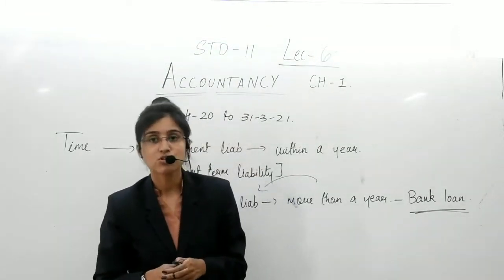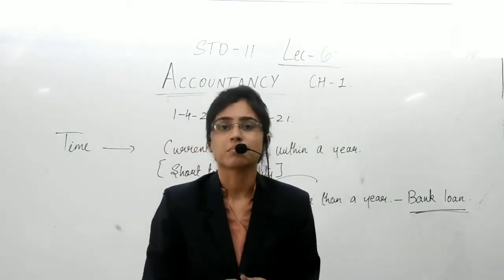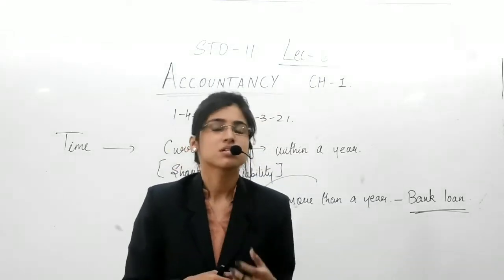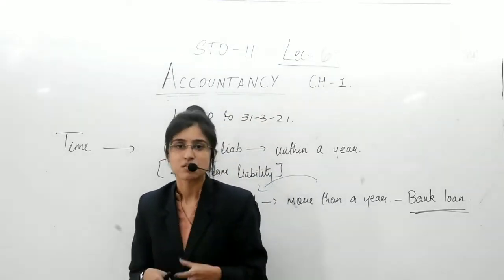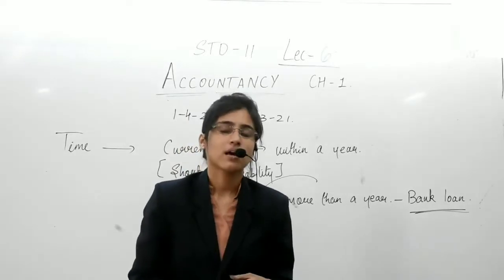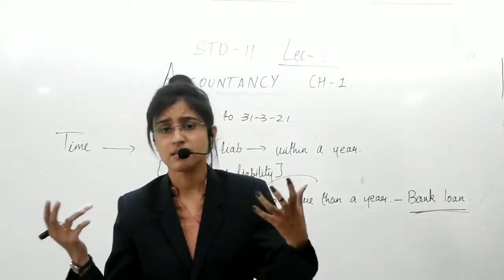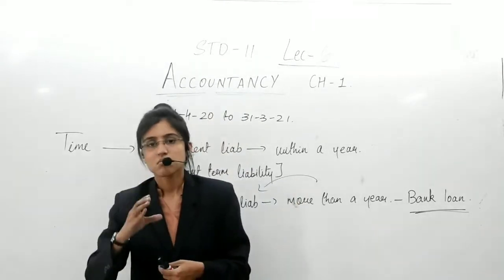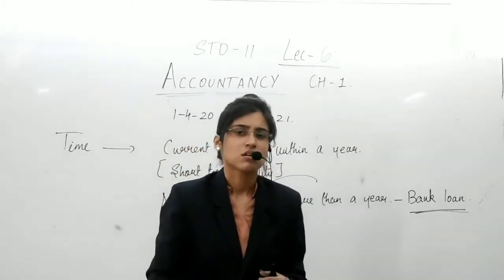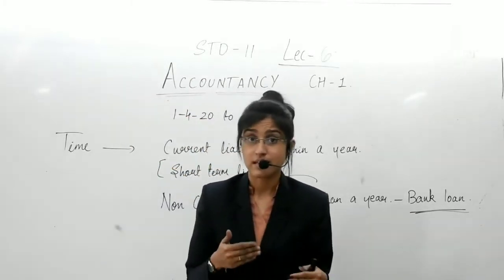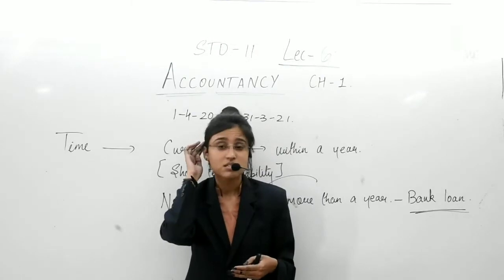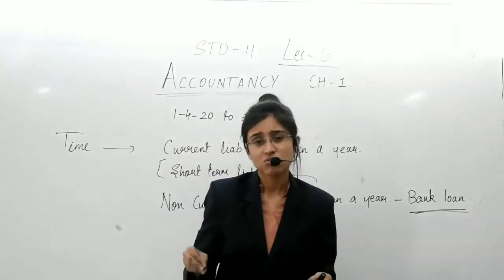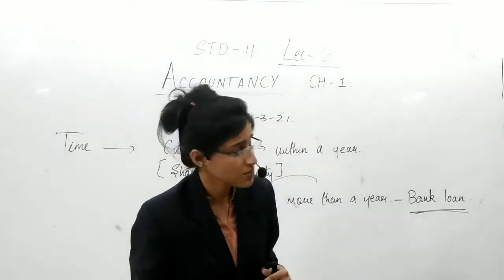For example, you have borrowed 1 lakh rupees or 2 lakh, 5 lakh, 10 lakh, anything. This amount you are going to return in installments, maybe every year. You are not supposed to return this amount completely within 1 year.